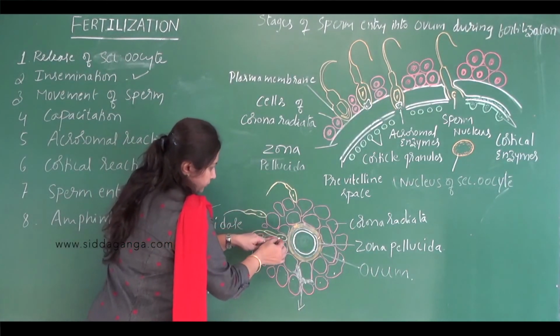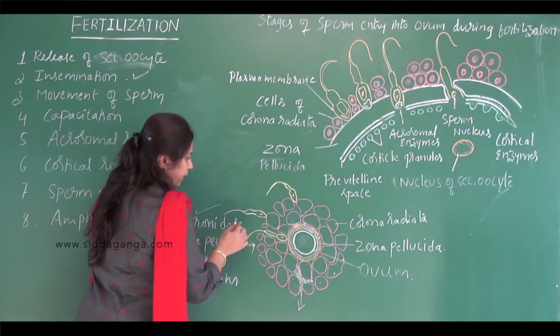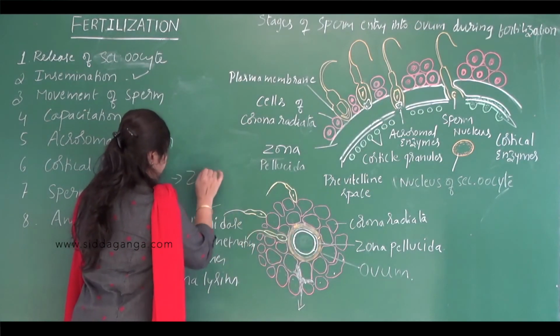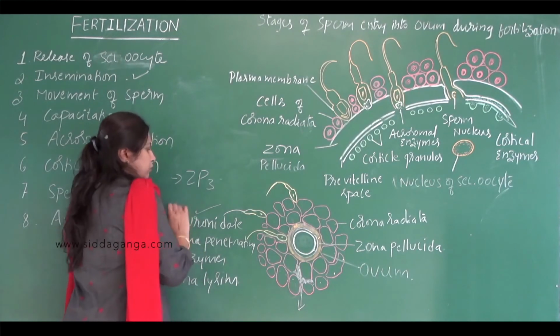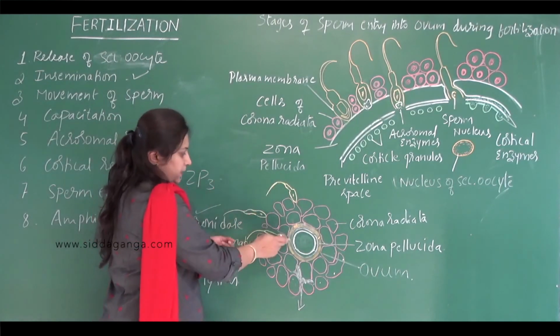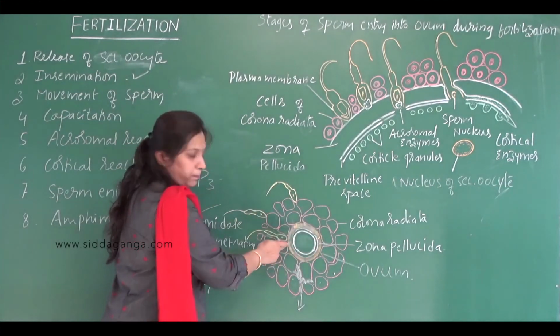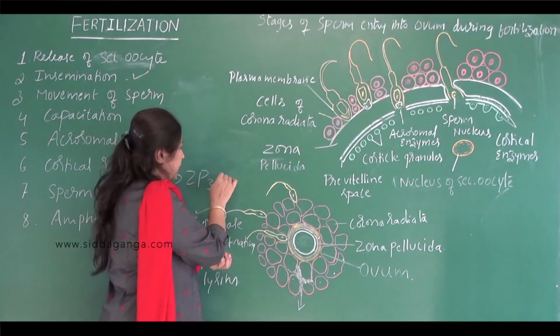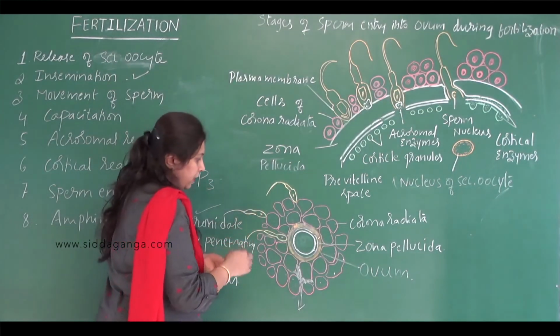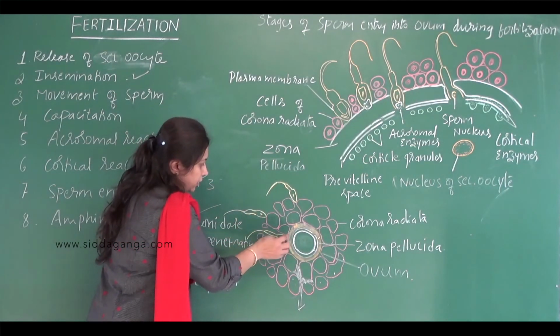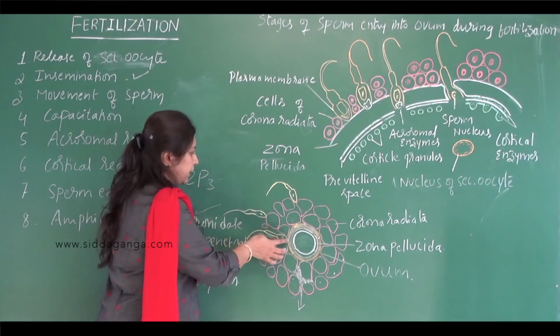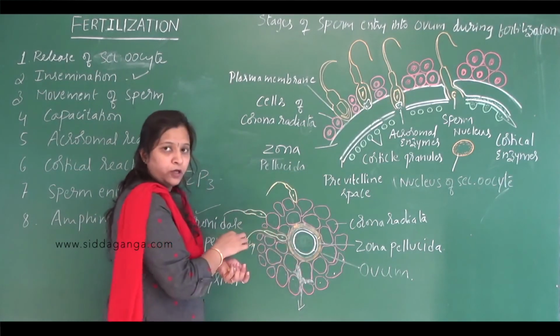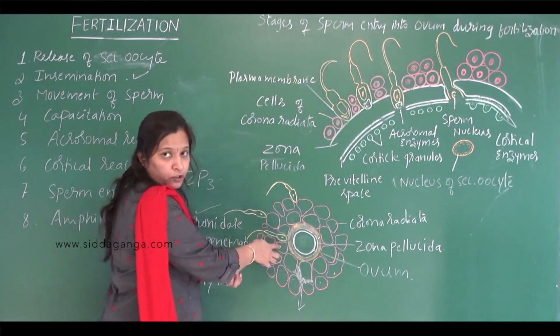Now the zona pellucida layer has ZP3 sperm receptors. ZP3 sperm receptors are nothing but glycoproteins, which act as sperm receptors. Now the sperm head binds with the ZP3 sperm receptor in the zona pellucida layer.